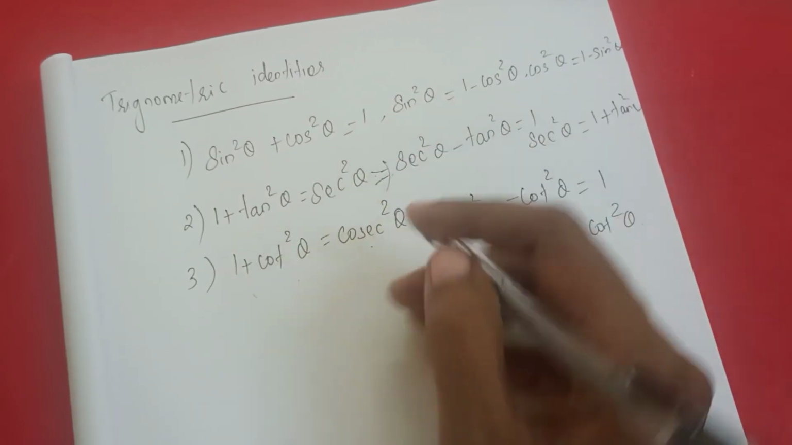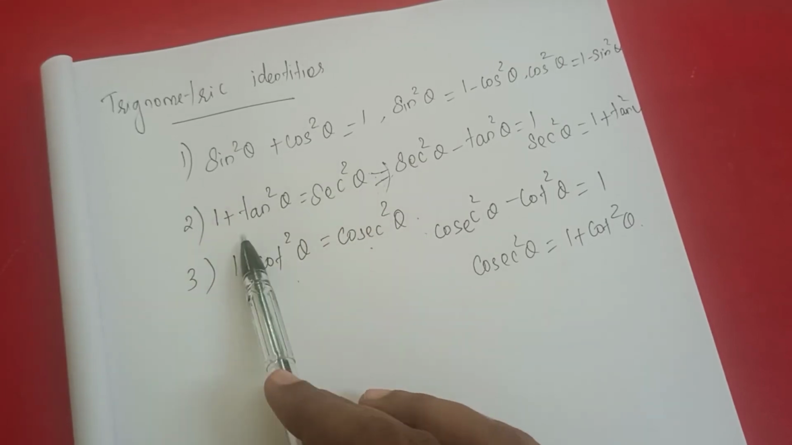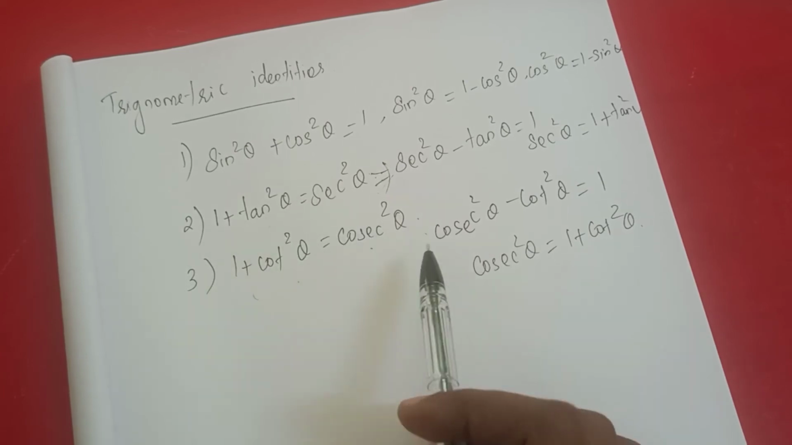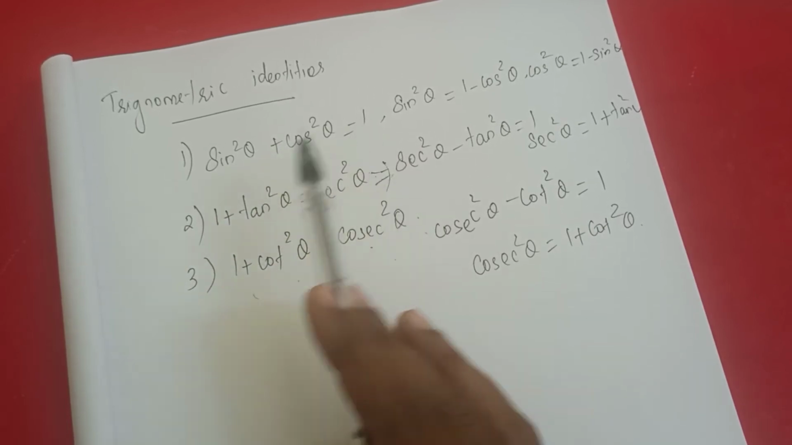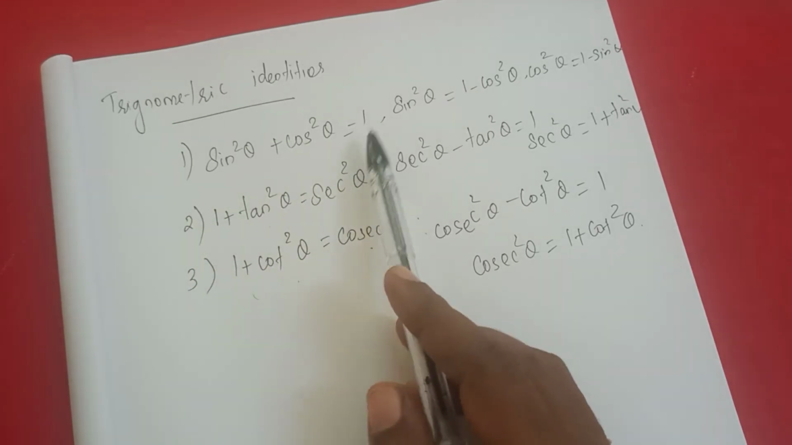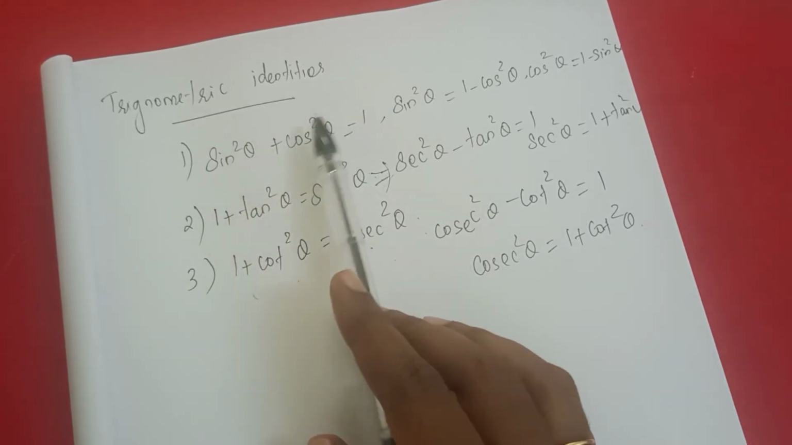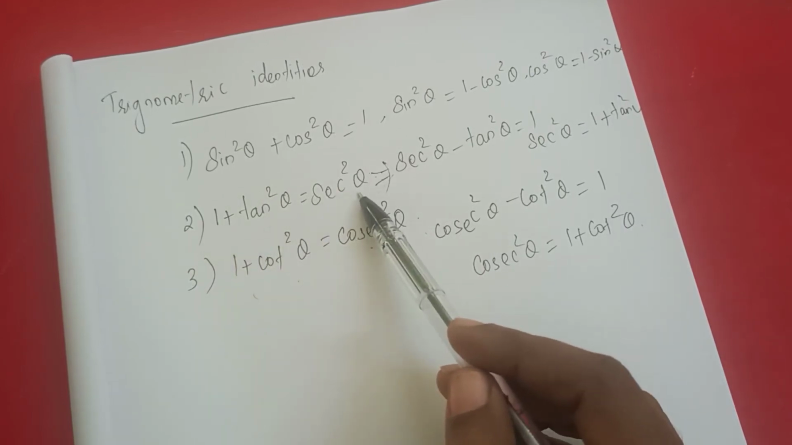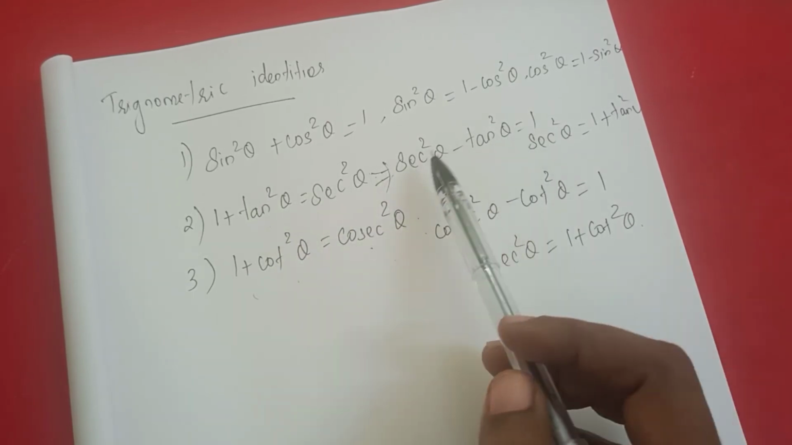Understand, students? So sin square theta plus cos square theta, the value is 1. 1 plus tan square theta, the value is secant square theta. 1 plus cot square theta, the value is cosecant square theta. From the first I can form another formula, that is sin square theta. What's the value if you bring cos square theta to that side? 1 minus cos square theta. Same as that, if you need the cos square theta formula, bring this to this side, 1 minus sin square theta. So 1 plus tan square theta is equal to secant square theta. Bring this to the side: secant square theta minus tan square theta, the value is 1.